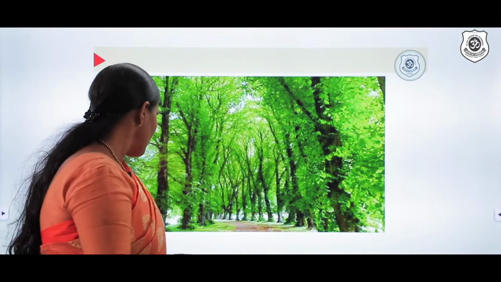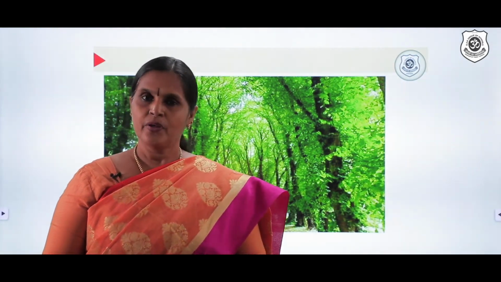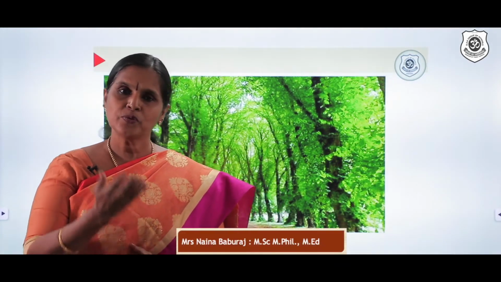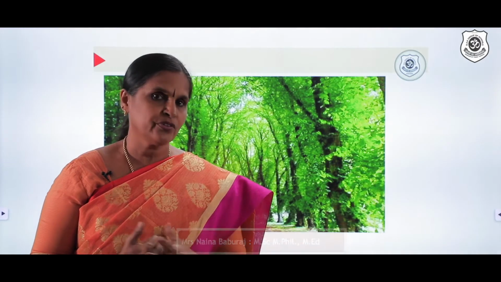Now let us go for a walk through this dense canopy. What do you feel? You feel very energetic. Can you tell me why? Yes, of course, you got a lot of fresh air, oxygen to breathe in.